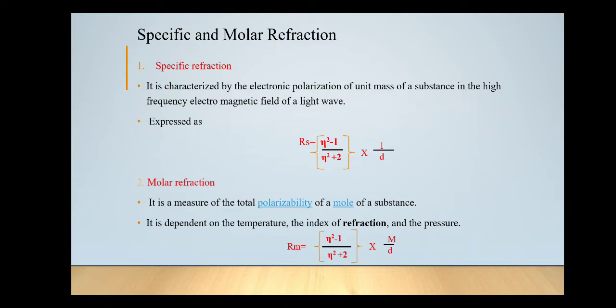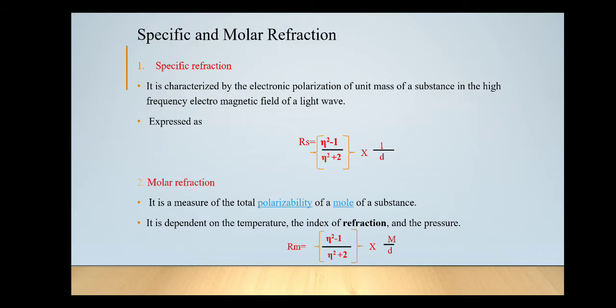Electronic polarization means the formation of dipoles when the substance comes in contact with the electromagnetic field of a light wave. Specific refraction is represented as Rs, and the formula is (η² − 1) / (η² + 2) × 1/d, where d is the density of the medium.